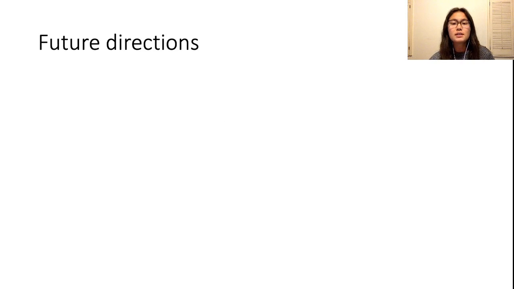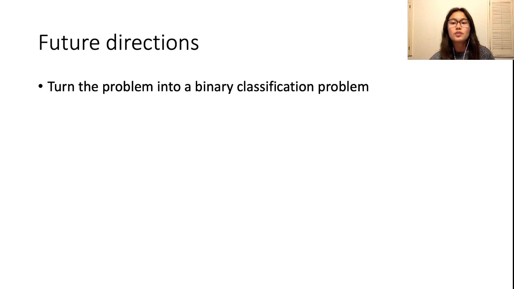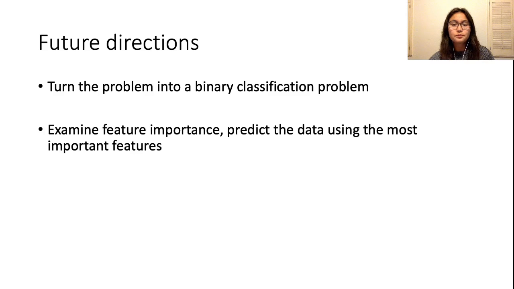Some additional ideas I had for this dataset were to instead try turning the problem into a binary classification problem, collapsing all classes other than never used into a used class, and classifying used versus never used. Hopefully, results on this problem would yield more stable predictions and thus better scores on metrics. A classifier that performs well on this problem may also be more useful in a business context. With more stable predictions, one could look into the feature importance of each predictor variable and again try predicting the data using the most important features.